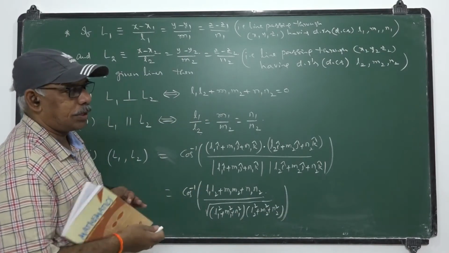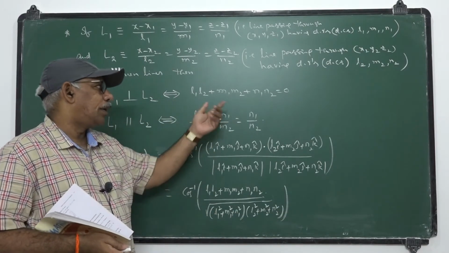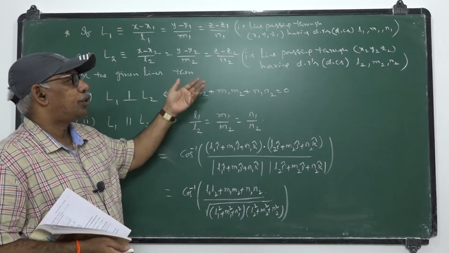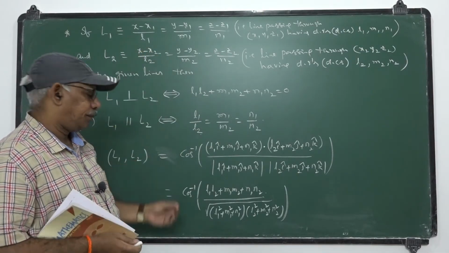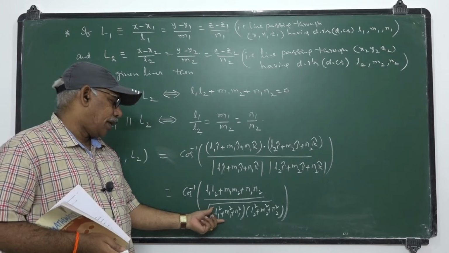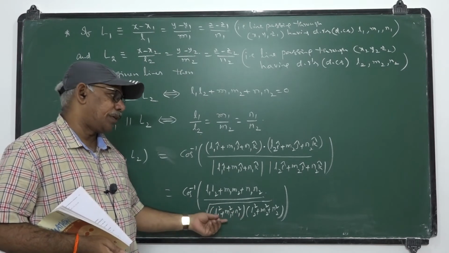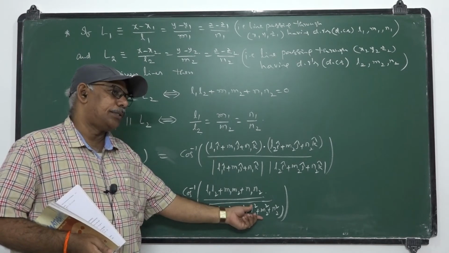Once l1 m1 n1 and l2 m2 n2 are the DCs of the lines, then l1 square plus m1 square plus n1 square becomes 1, and this also becomes 1.